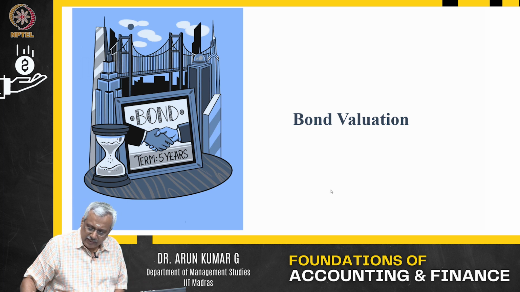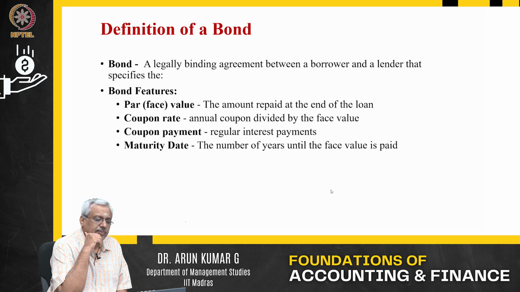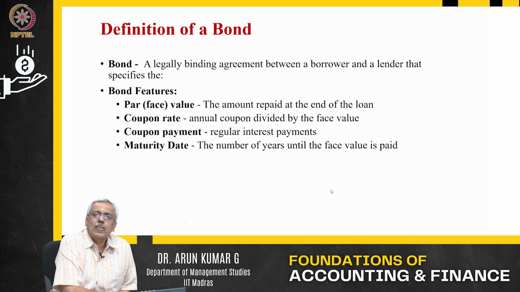So let us start with the definition of a bond. How do we even define a bond? A bond is a debt instrument. A debt instrument means it is a legally binding agreement between the borrower and the lender. If a government issues the bond, the government is the borrower. If the public subscribes to the bond, the public are the lenders to the particular bond.